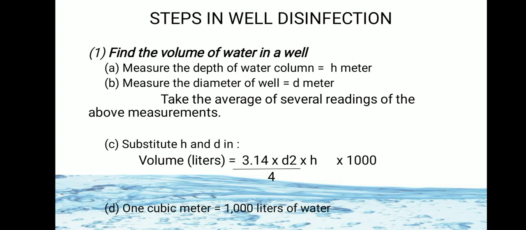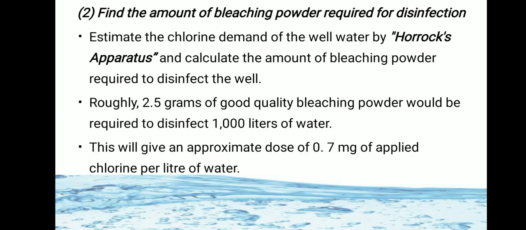First is to find the volume of water, in which first measure the depth of the water column, that is the height of the water column. Second, measure the diameter of the well and substitute it in the formula: volume in liters is equal to 3.14 times d square, that is the diameter of the well, times h, that is the depth of the water column, divided by 4 times 1000. Here 1 cubic meter is equal to 1000 liters of water.